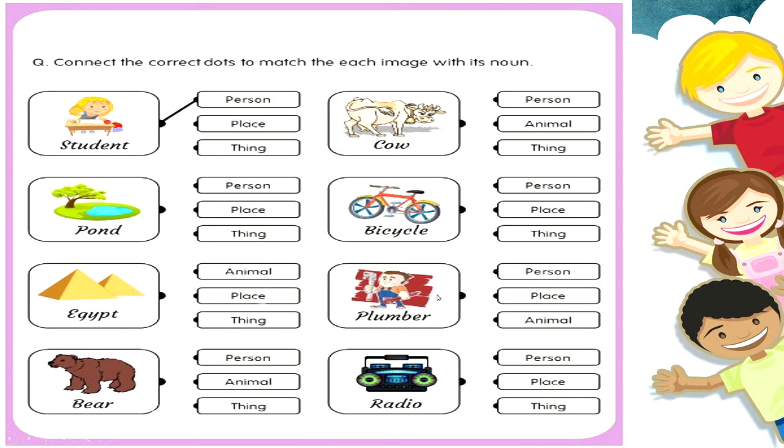So plumber is a person. Very good. Keep it up. And finally we have radio. Yes, children, you got it right again. This is a thing. So all these words, student, pond, Egypt, bear, cow, bicycle, plumber, radio, they are all nouns.